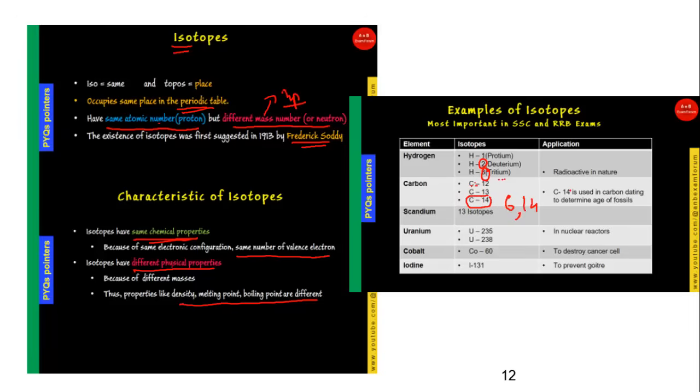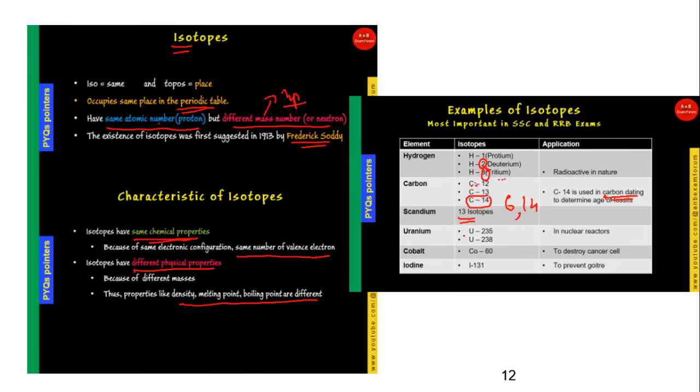This C14 is commonly asked in the exam; it is used in carbon dating. Carbon dating is basically a phenomenon where you need to find the age of a fossil. The age of a fossil can be determined by carbon dating, in which carbon 14 is used. Scandium has the most isotopes, 13 isotopes.